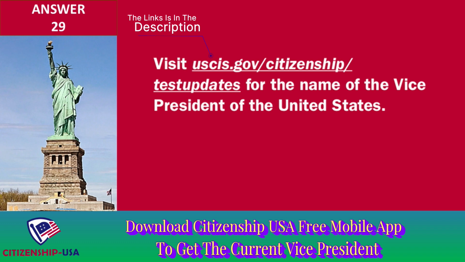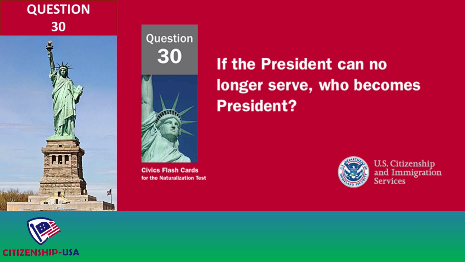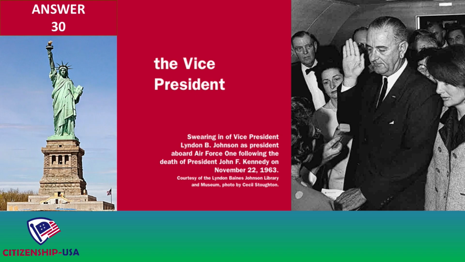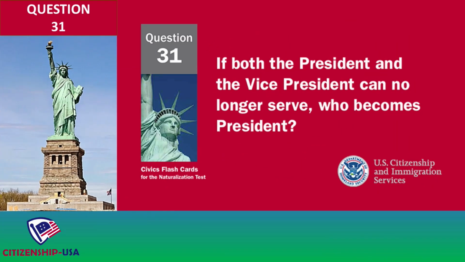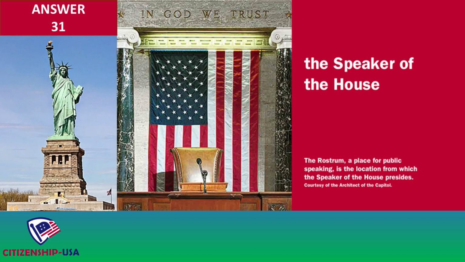Test updates for the name of the Vice President of the United States. If the president can no longer serve, who becomes president? The Vice President. If both the president and the vice president can no longer serve, who becomes president? The Speaker of the House.